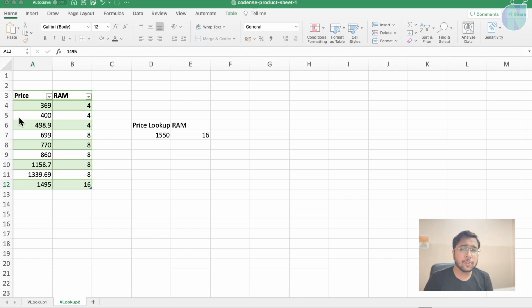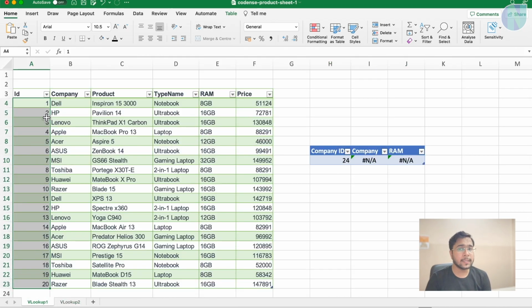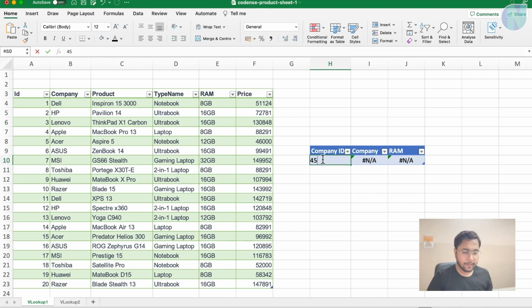Now make sure this lookup value always should be in the first column. Here also, this ID value should be only in the first column. If this ID value is in between, then VLOOKUP will not work. So VLOOKUP expects you to have the value in the first column itself. There is another lookup which is known as XLOOKUP that we will see. In that case, XLOOKUP will work even if your ID is in between. But yes, VLOOKUP will only work if your ID is in the first column.